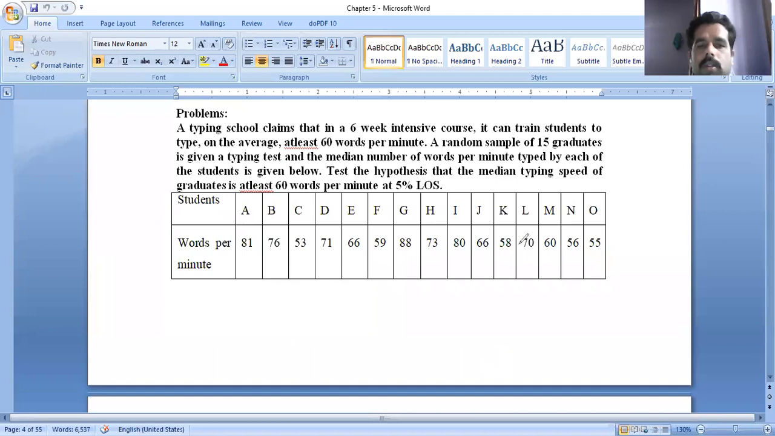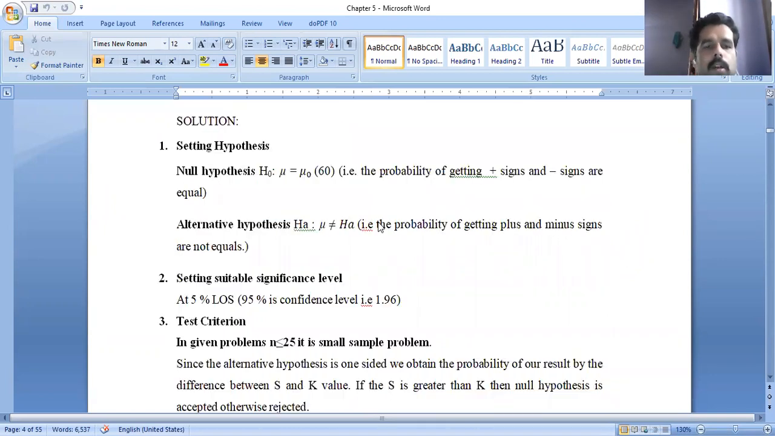You see this question, yesterday already we have seen. In these words per minute, the values are given, and here to get the plus sign and minus sign, this 60 will be taken as an average number. With the help of this 60, we are going to get the plus and minus signs. So yesterday already we discussed.